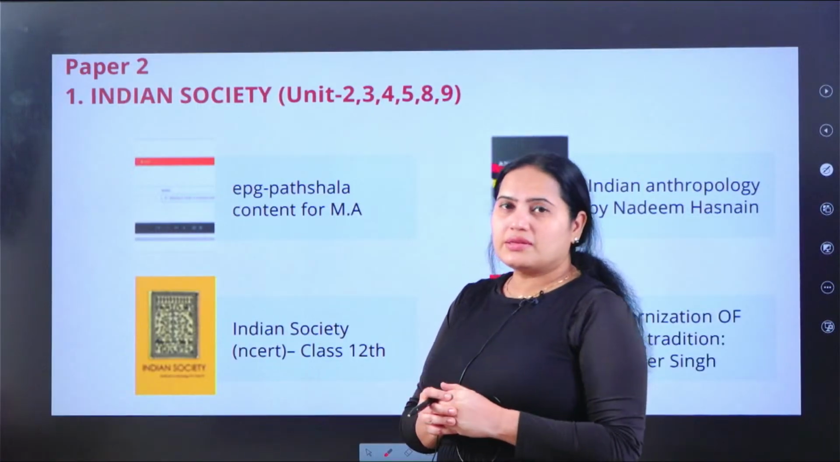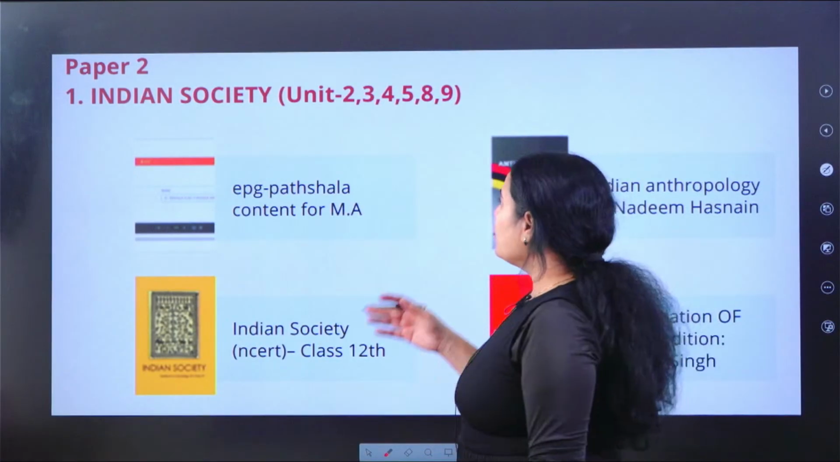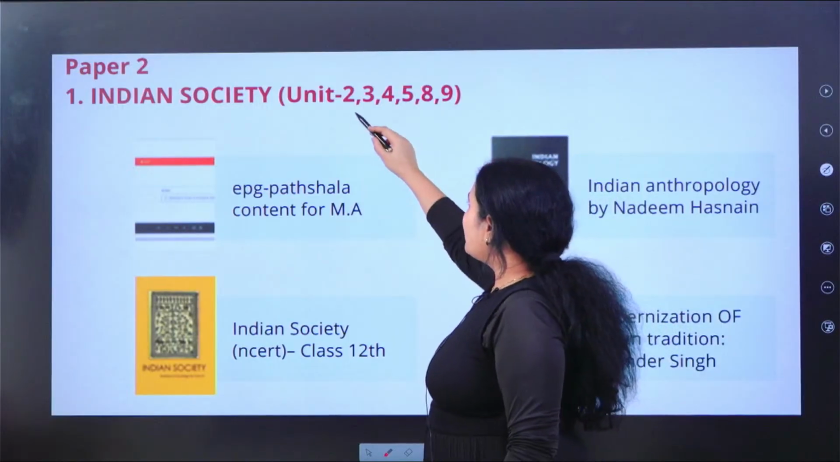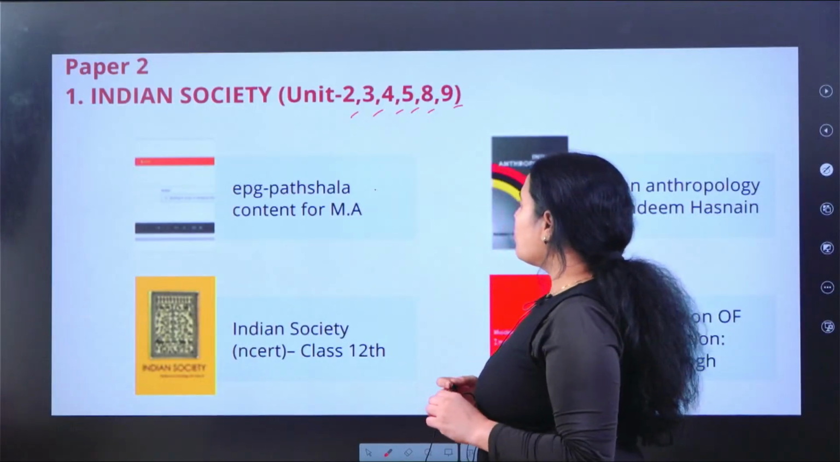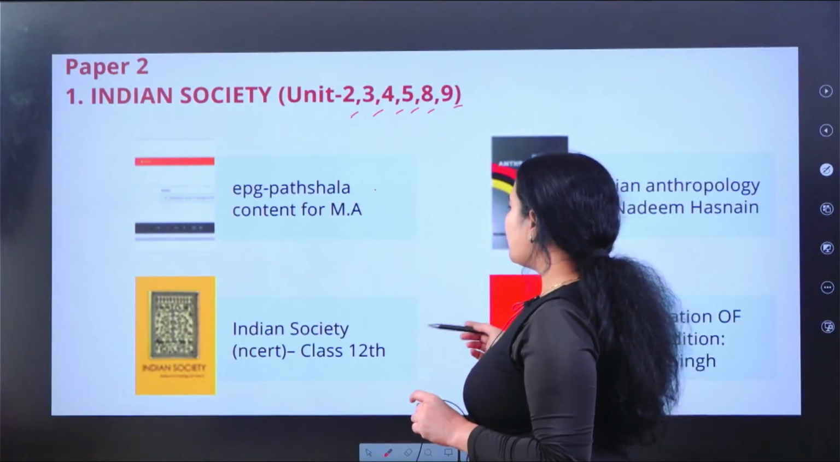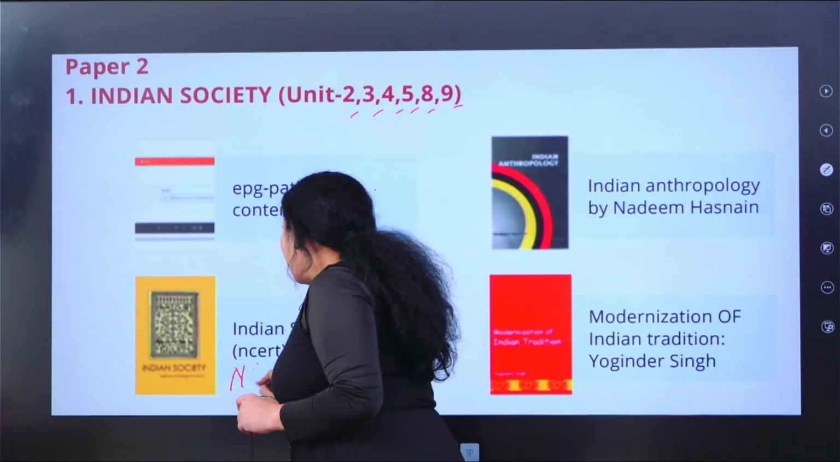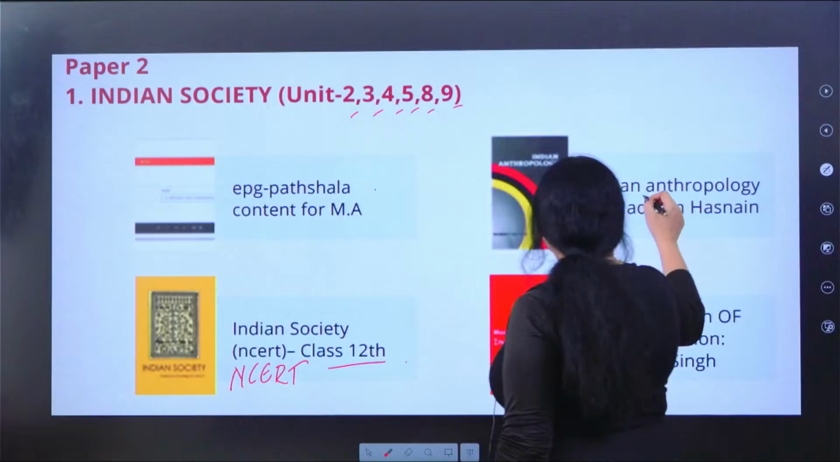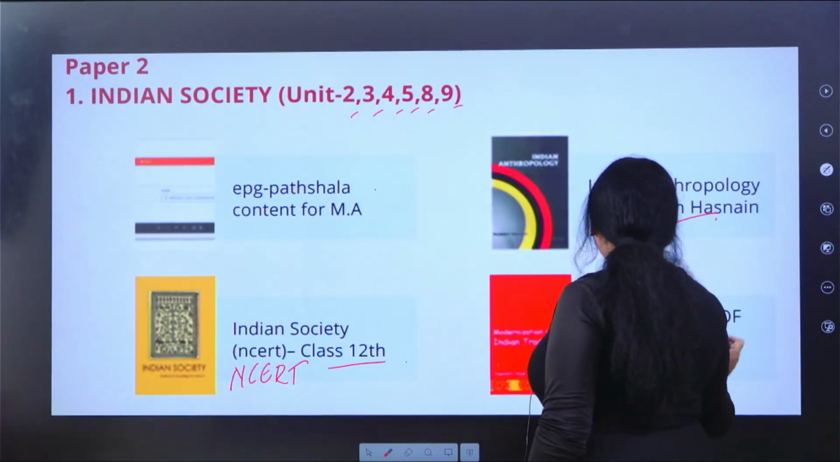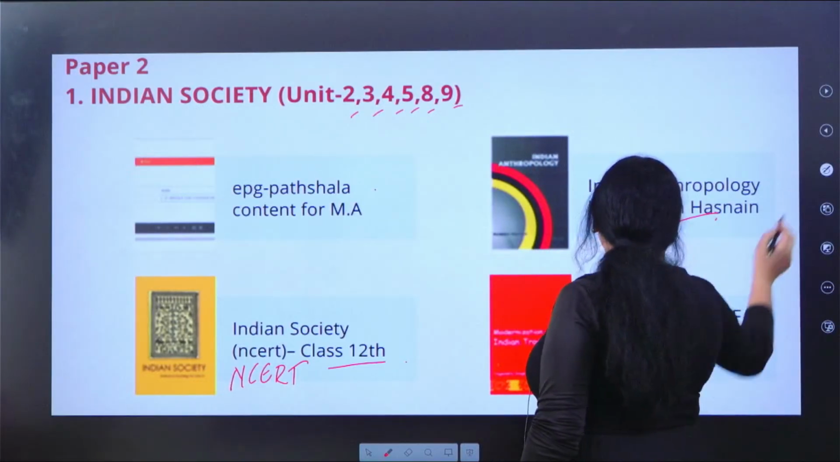Now let us understand the book sources for paper 2. For Indian society, that is chapters 2, 3, 4, 5, 8 and 9: refer to EPG Pathshala content for MA, Indian society, NCERT class 12th. I apologize, they should be in uppercase. And then Indian Anthropology by Nadeem Hasnain, and Modernization of Indian Tradition by Yogendra Singh.